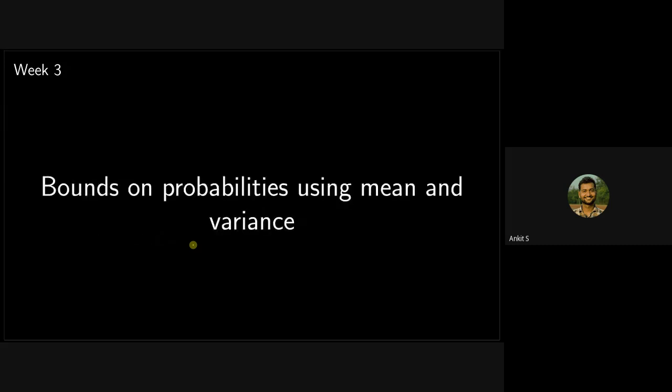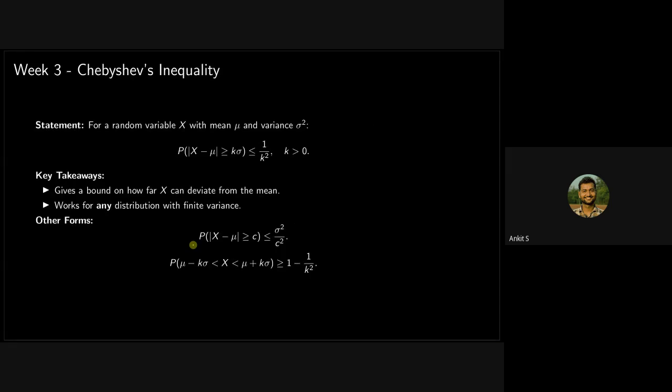So next, based on this Markov's inequality, we have Chebyshev's inequality. Chebyshev's inequality is based on Markov's, but it can consider both positive random variables as well as negative random variables, and it is more powerful than Markov's inequality, because in Markov's case we only used the mean of the random variable, but we did not use any information about the standard deviation or variance.